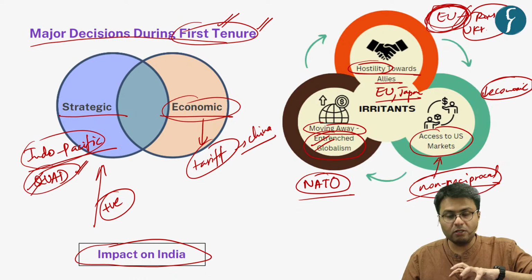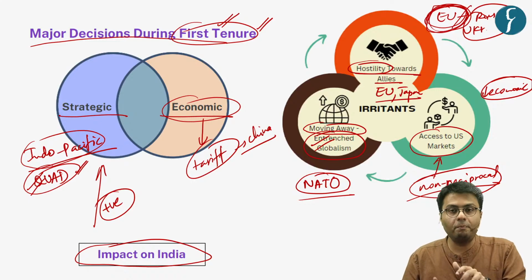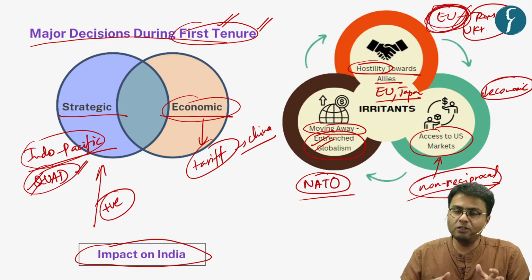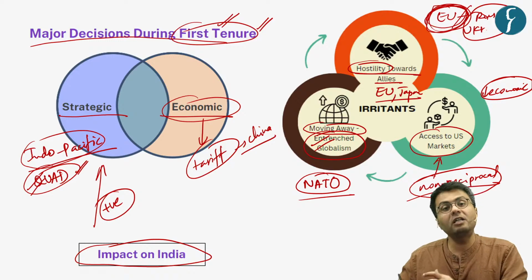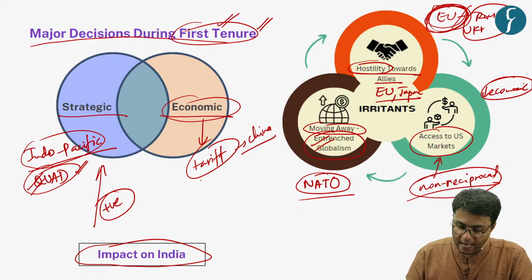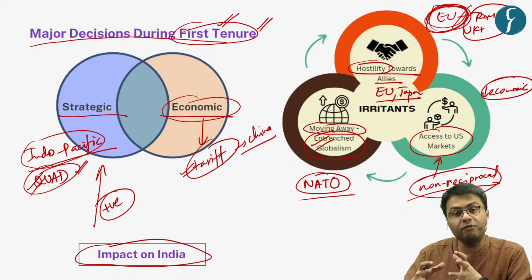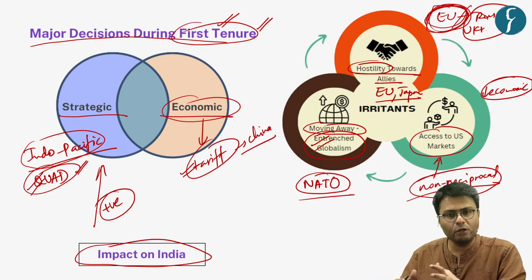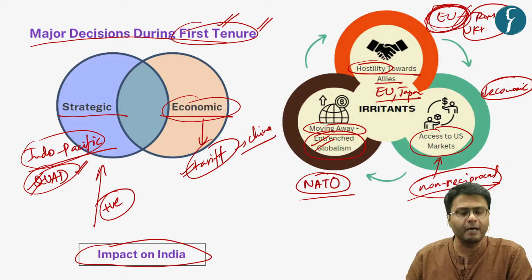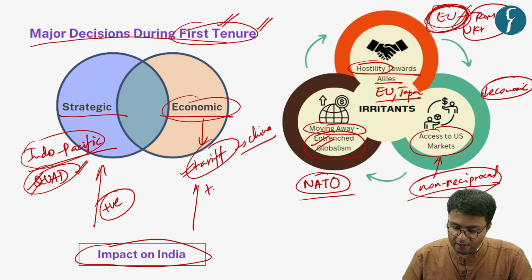Now, this positive development in the strategic dimension is not the same as developments on the economic front, because as you understand, the US imposed tariffs on goods not just from China but also from US allies like India. And in this way, President Trump labeled India a tariff king.